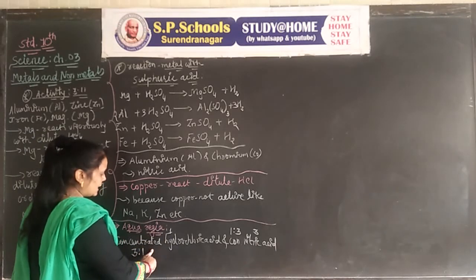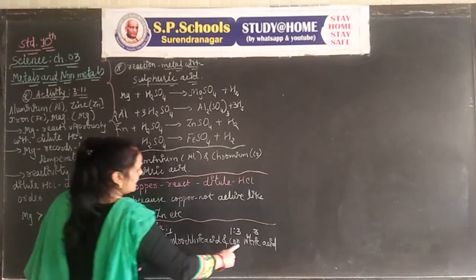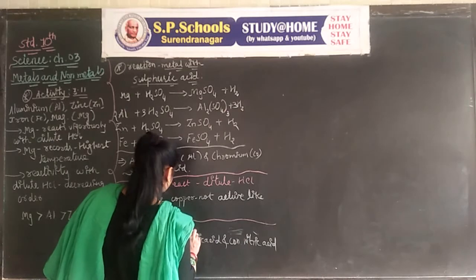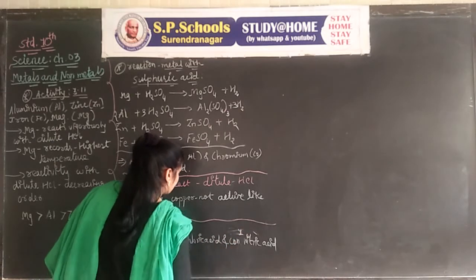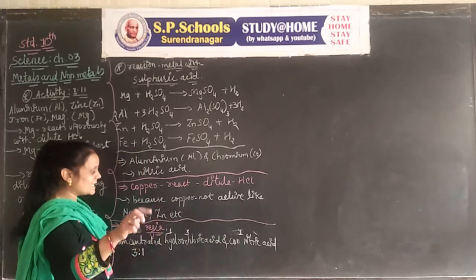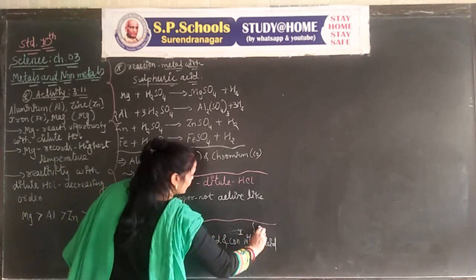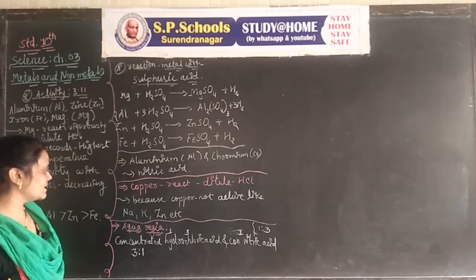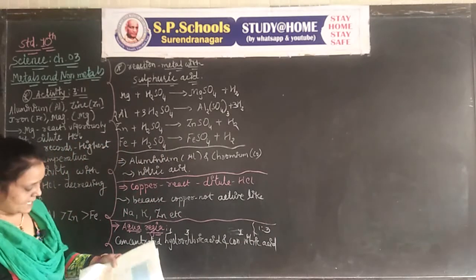The ratio will be 1:3, with 1 part concentrated nitric acid and 3 parts hydrochloric acid.